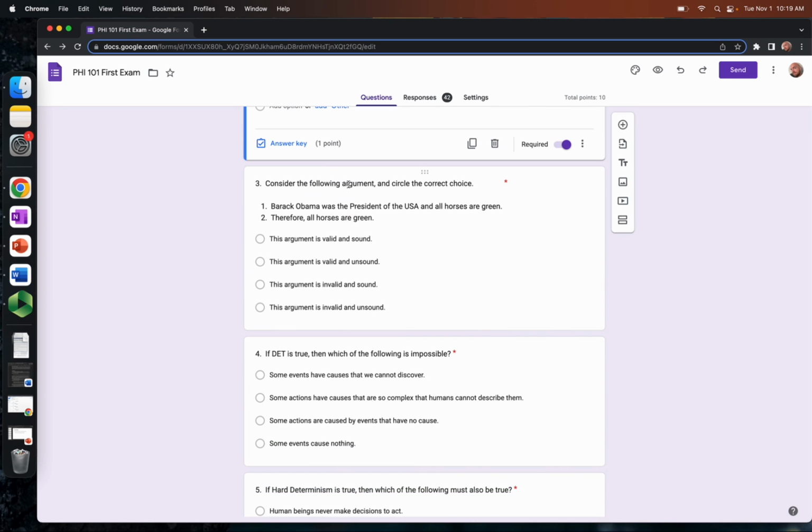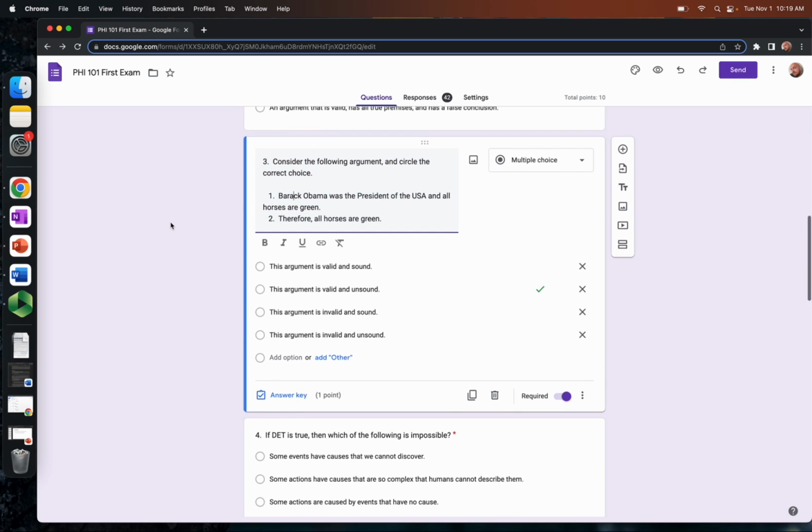Consider this, number 3, following argument. Barack Obama was the president of the United States and all horses are green, therefore all horses are green. Options, trading off between validity and soundness. You'll note here that the green check mark indicates this argument is valid and unsound. Think about it. Is it valid? Yes. Barack Obama was the president and all horses are green. If that is true, then it follows that all horses are green, right? Because if one is true, all horses have to be green.